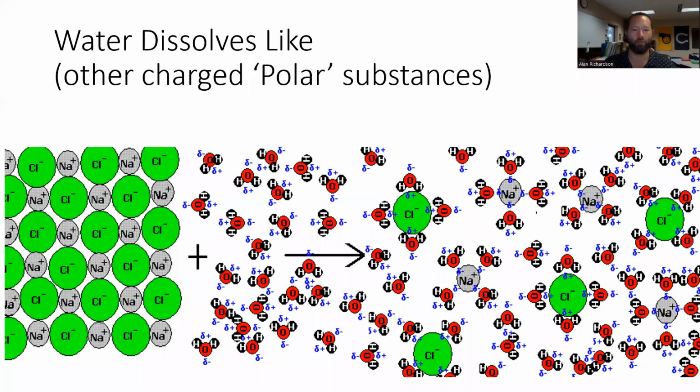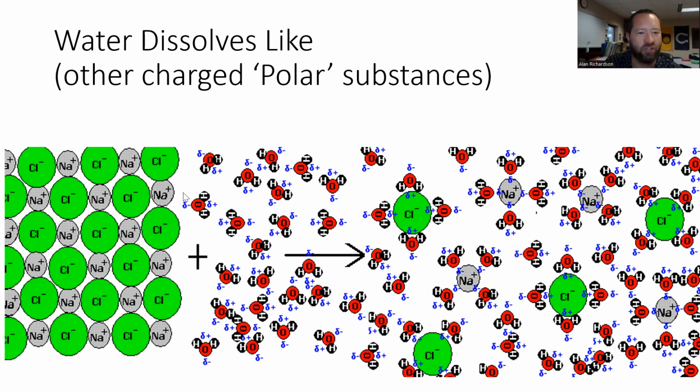So another very important property of water is that we call it the universal solvent. It dissolves or breaks down other compounds. It mixes very well with other compounds that are polar. So remember we talked about water having a partial negative and a partial positive charge. We call that polar. So water dissolves other charged or partially charged substances.